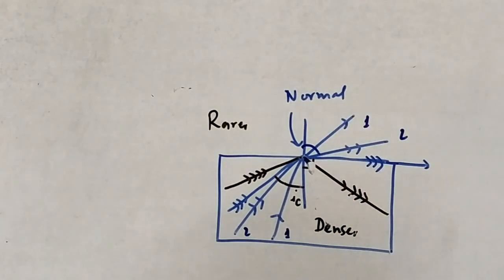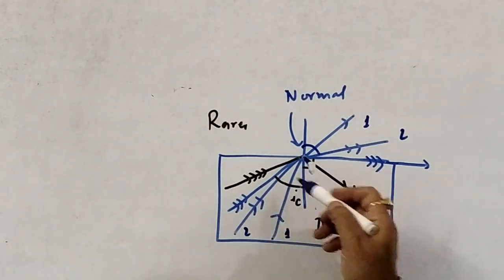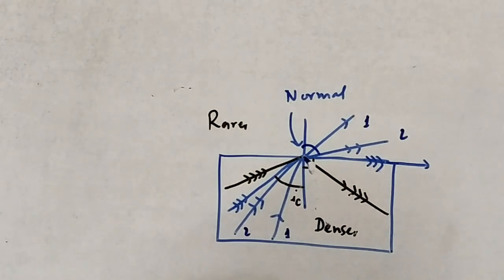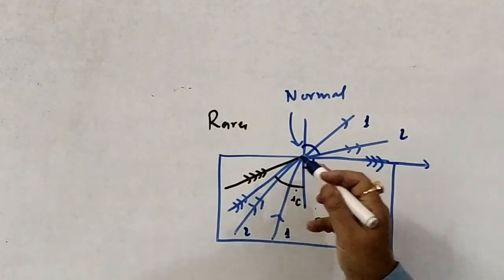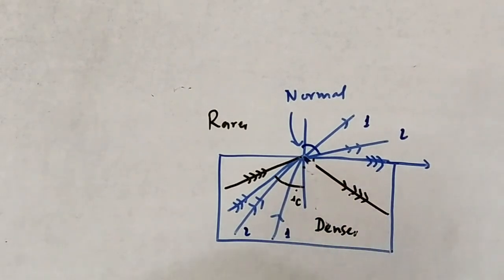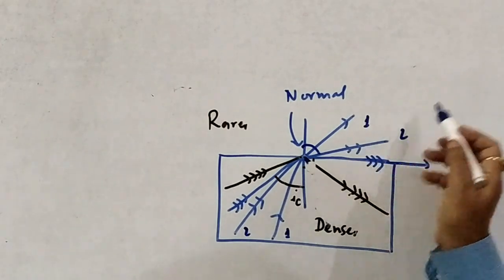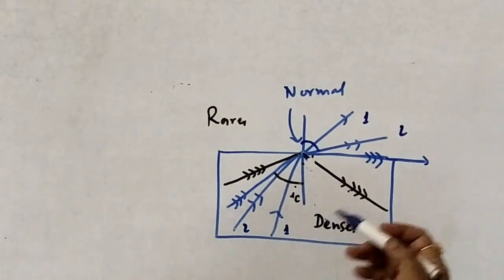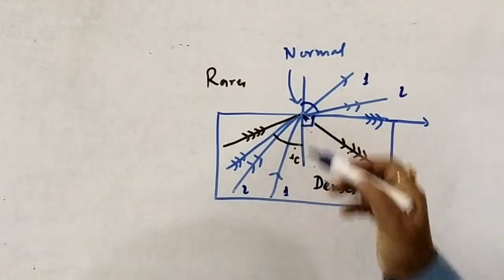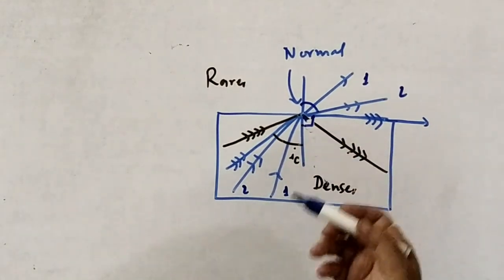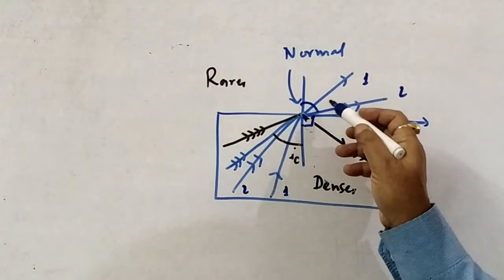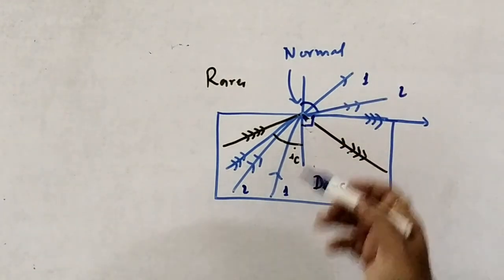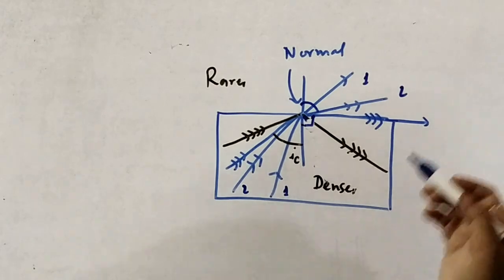Now we further increase the angle of incidence in the denser medium. Then naturally the angle of refraction will also increase in the same medium. But here, instead of going out, it refracts at the edge of this particular object. So here, the angle of refraction becomes 90 degree. Although you cannot get the emergent ray properly, it will refract at the edge of this device.